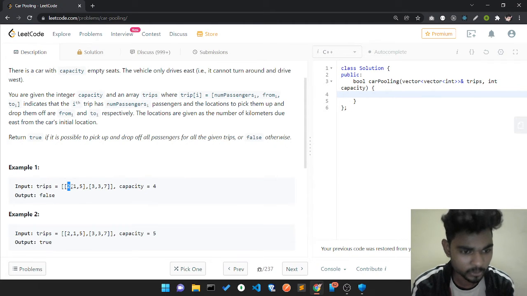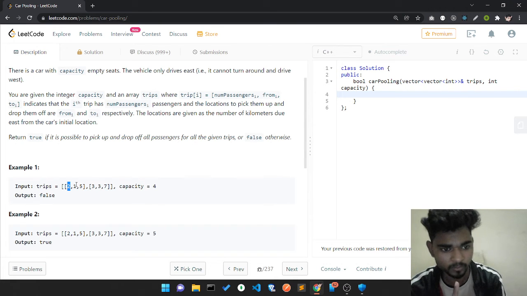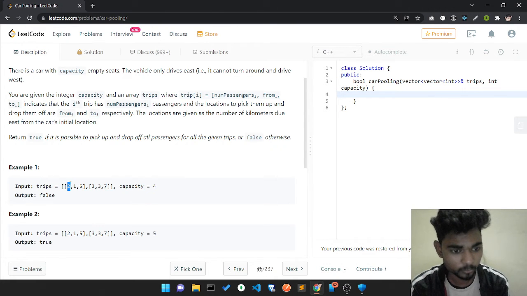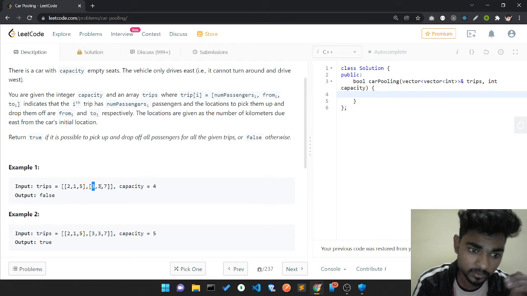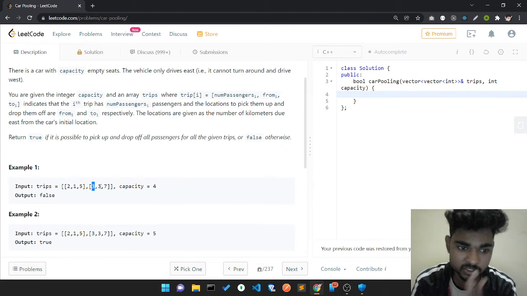At position 1 kilometer, that is fine. But there are three more passengers whom the car picks up at position 3, and they want to go from 3 to 7.